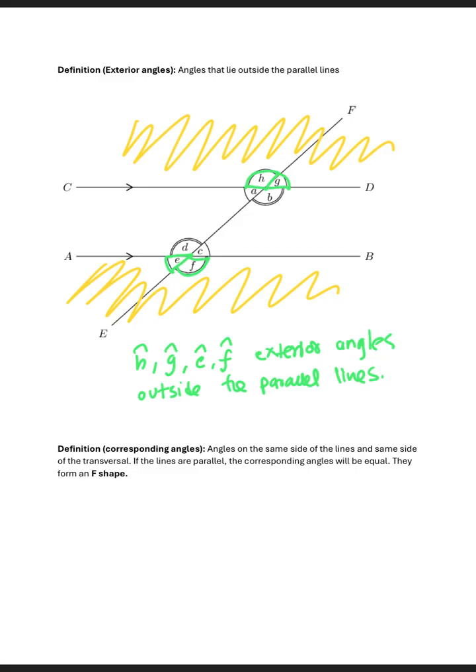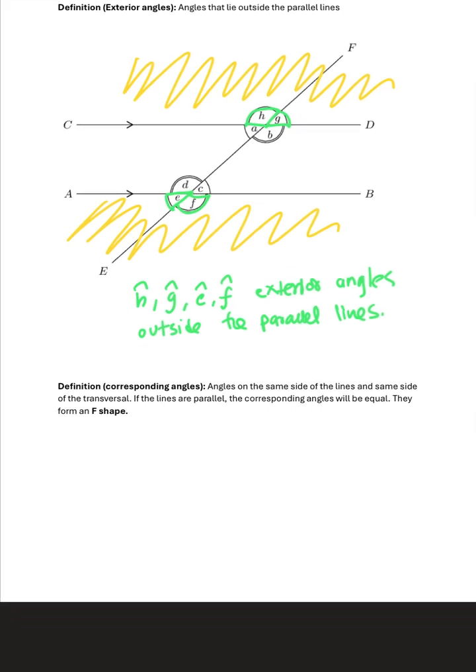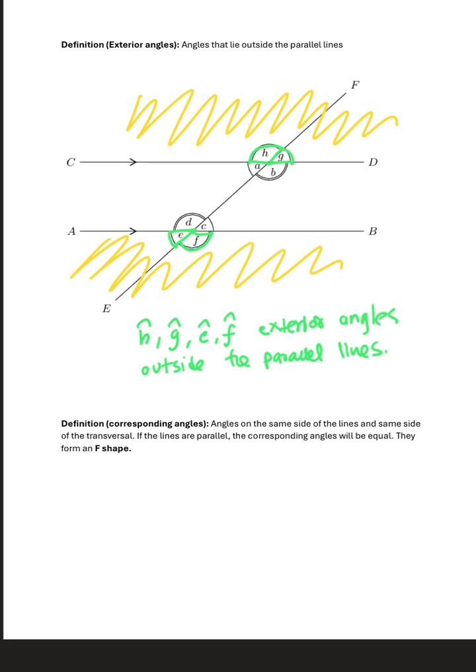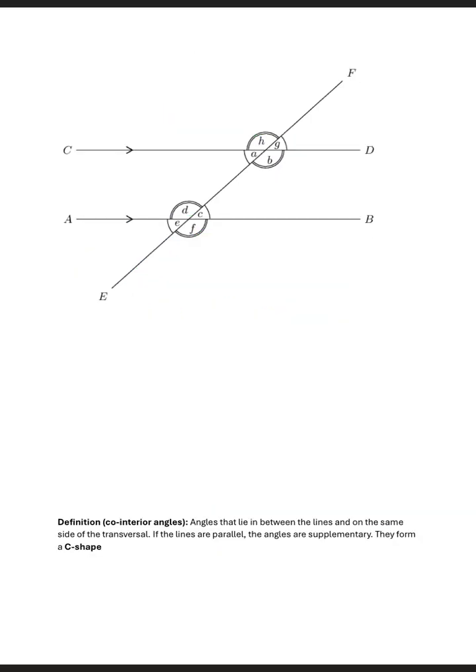And then we have corresponding angles. And corresponding angles, they form an F shape, which comes in different forms. It can come in this form, it can come in this form, yeah, but it will always be an F shape. And then how do we identify corresponding angles?